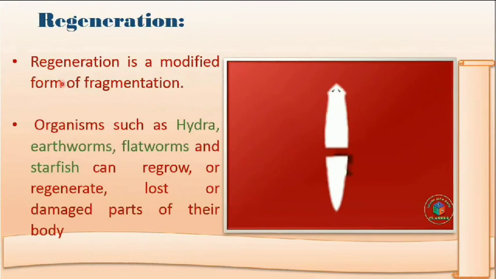Now is regeneration. Regeneration is a modified form of fragmentation. It is very important. A difference always comes: what is the difference between fragmentation and regeneration? Regeneration is a modified form of fragmentation in which the parent body is cut into small pieces, and each piece of the body gives rise to a new organism. It occurs in hydra, earthworm, flatworm, starfish, in which they can regenerate a lost body part, or a new organism can be formed.